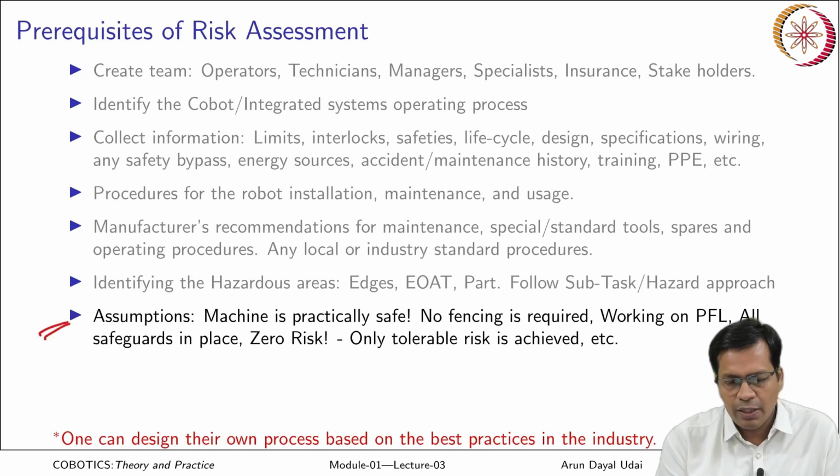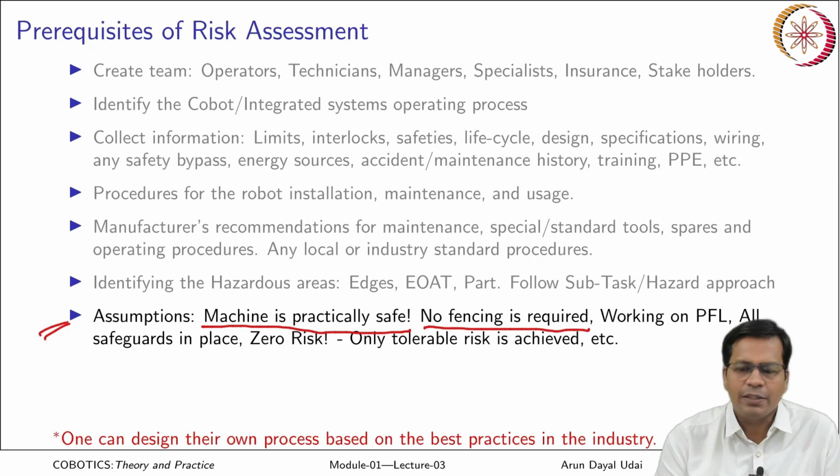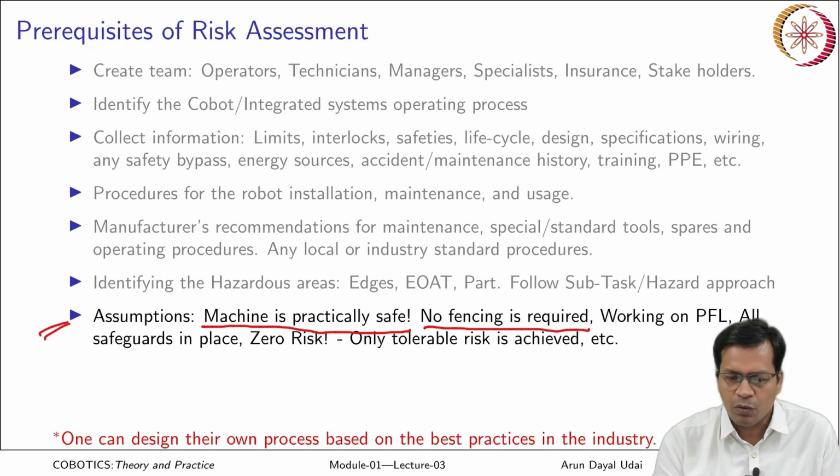Assumptions: there are a few warnings on that. Assuming the machine is practically safe is 100% wrong. Assuming no fencing is required is never a safe assumption for a cobot. It depends on the application. A robot may require fencing as well, even if it is a cobot working on power and force limiting. Another assumption is that force is 100% limited, so nothing will happen to an operator. So these are a few assumptions.